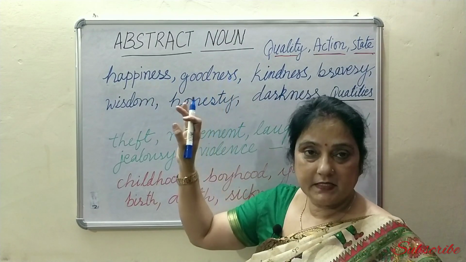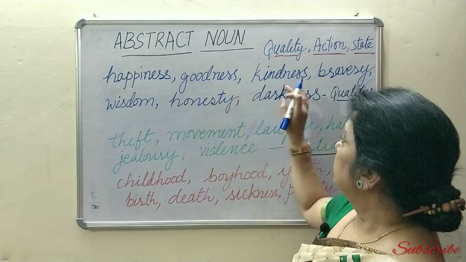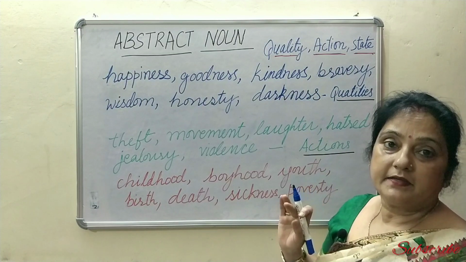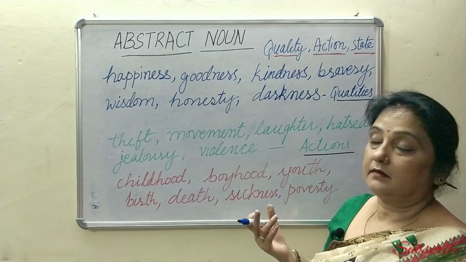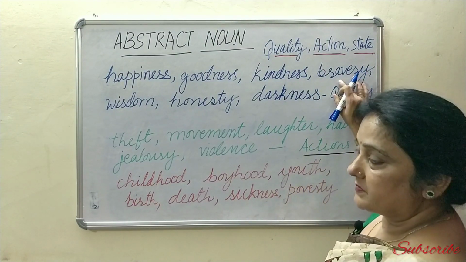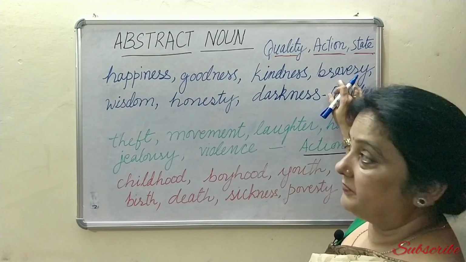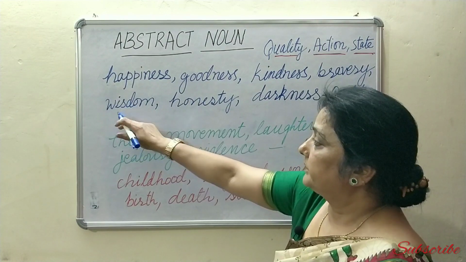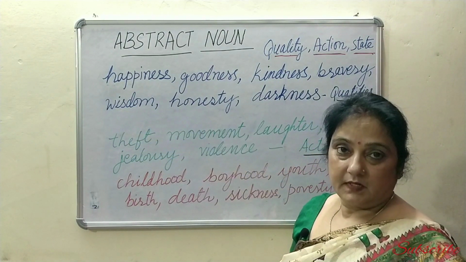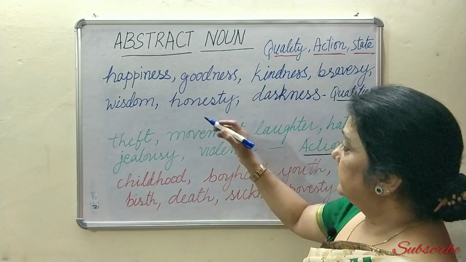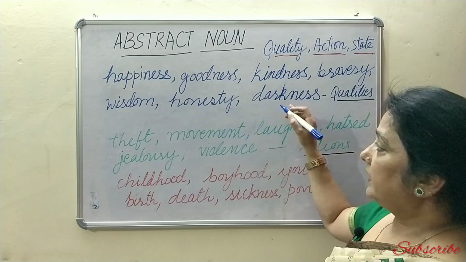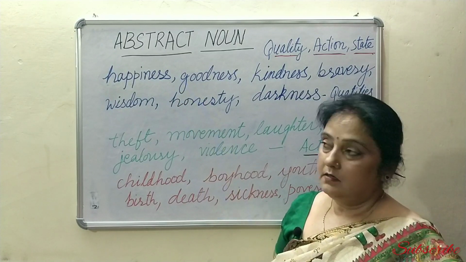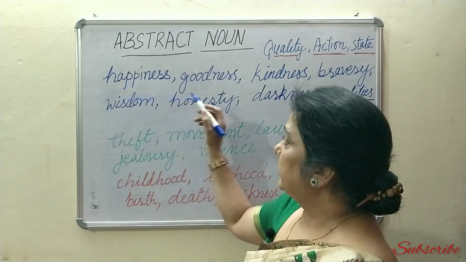Goodness, it's a quality. Kindness. We feel that the person is kind, but we can't see. Bravery. The person is brave. We can only feel it. Wisdom. It's again a quality. Then honesty. Darkness. All these are qualities. So, they are all abstract nouns.